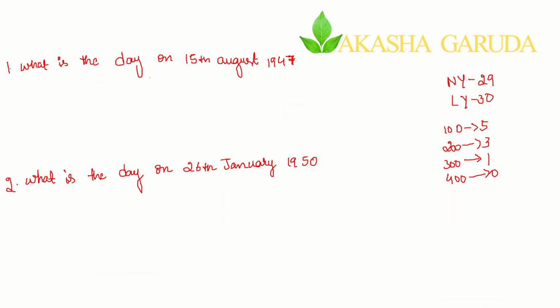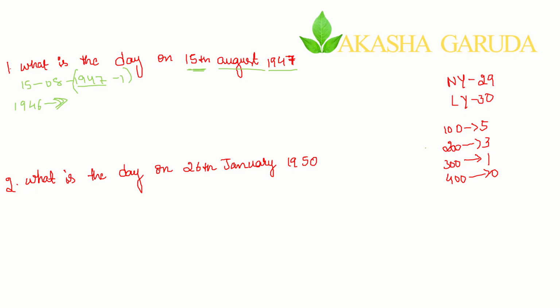See here. To find the day name for any date, you just need to follow a small and simple procedure, nothing extra. So what is the date they have given? 15th August 1947. Take the year first. 1 year back you should go, subtract 1 year, 1946 it becomes. Now split this into two parts. How you have to split?